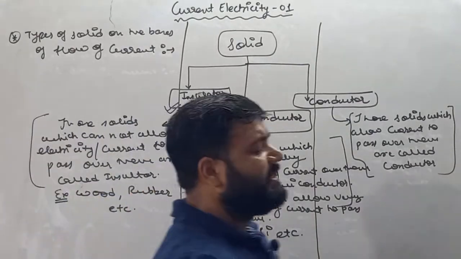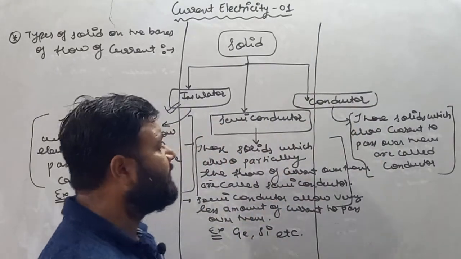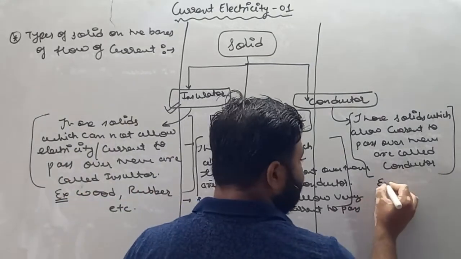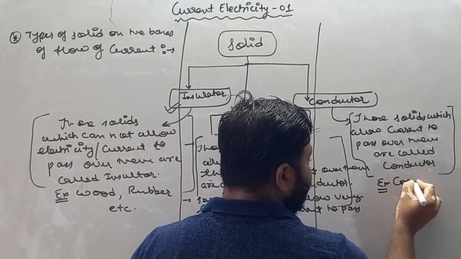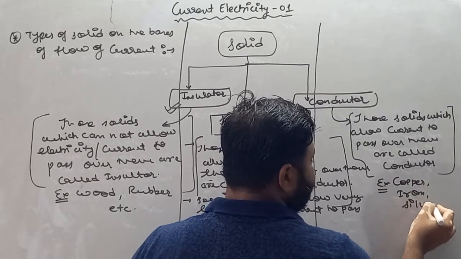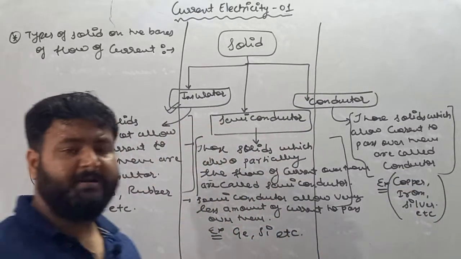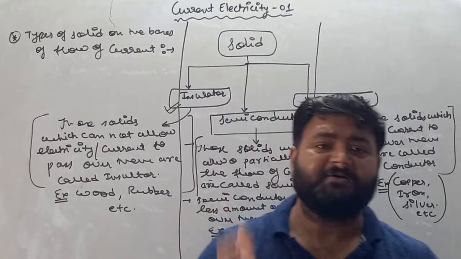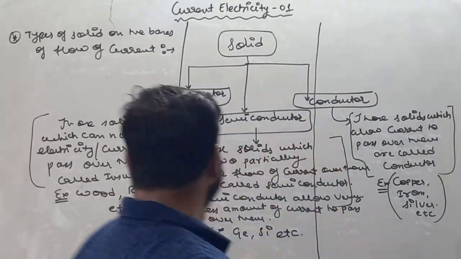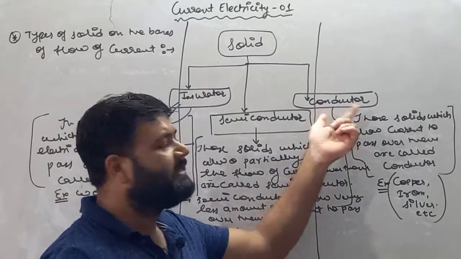Now moving forward, if I am talking about conductors, then those solids which allow current to pass over them are called conductors. For example, let's suppose copper, iron, silver. These are the examples of conductors. So remember, on the basis of flow of current, we categorized solids into three parts. First is your insulator, second is your semiconductor, and third is your conductor.